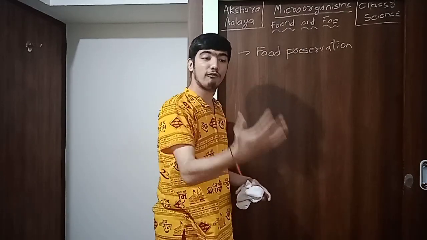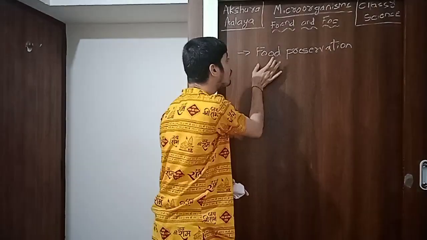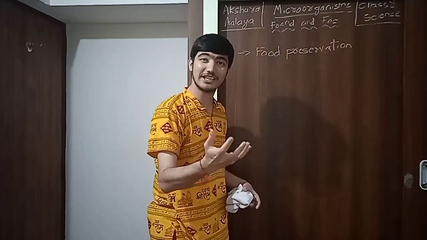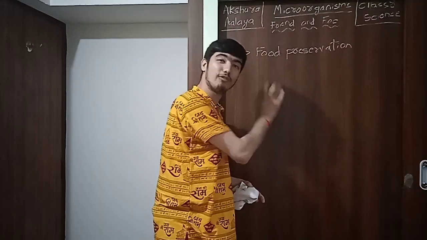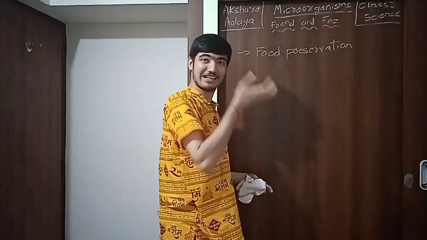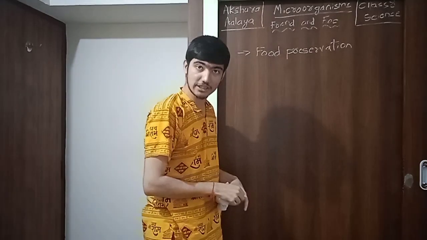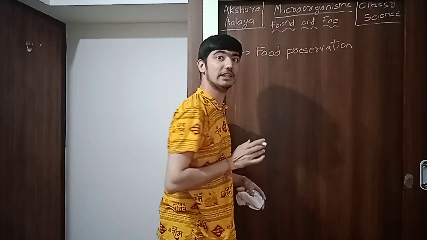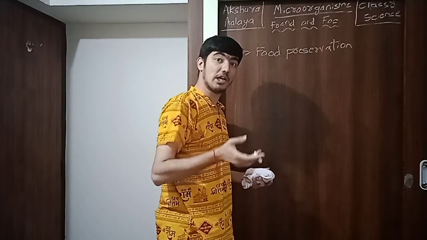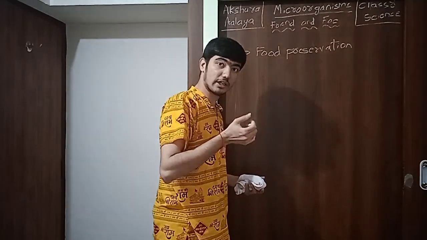As we think of food as a source of nutrition, microorganisms also, for their survival, think of food as a source of nutrition. So they will invade the food material, extract the nutrients from it, and lead to food spoilage. To avoid this food spoilage, what should we do? We should avoid the growth of microorganisms.